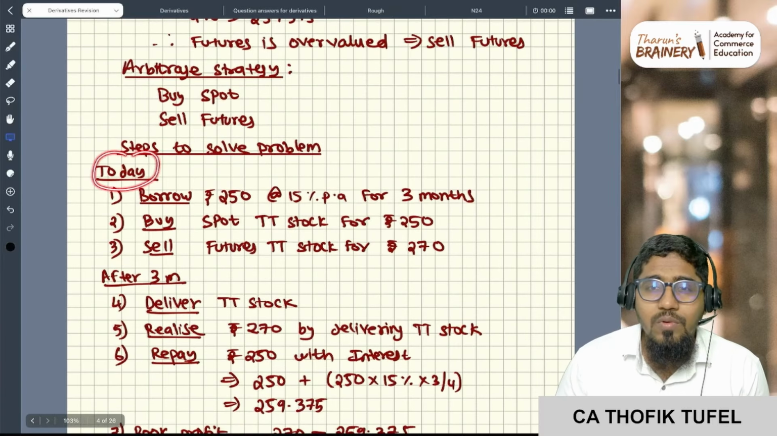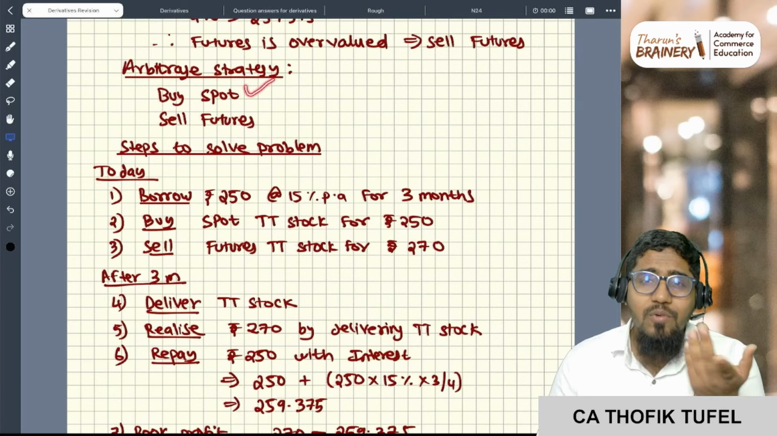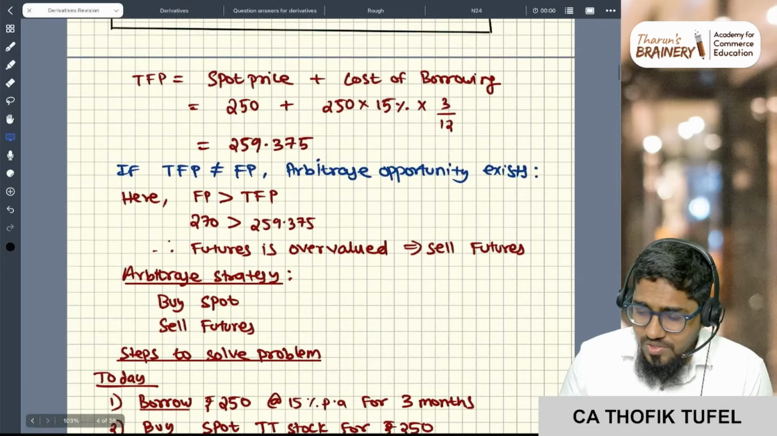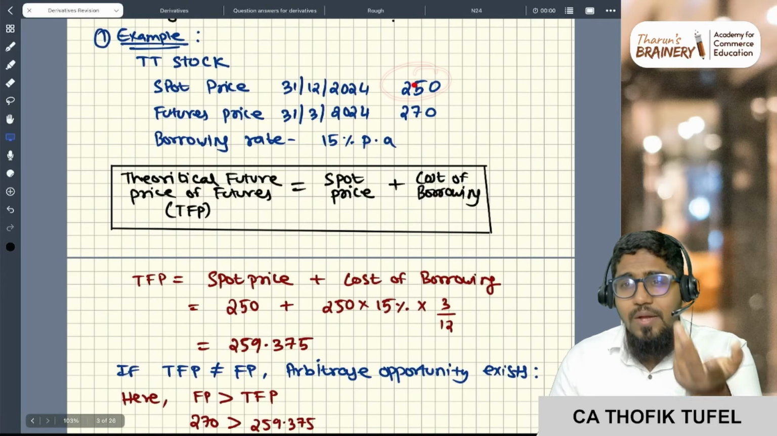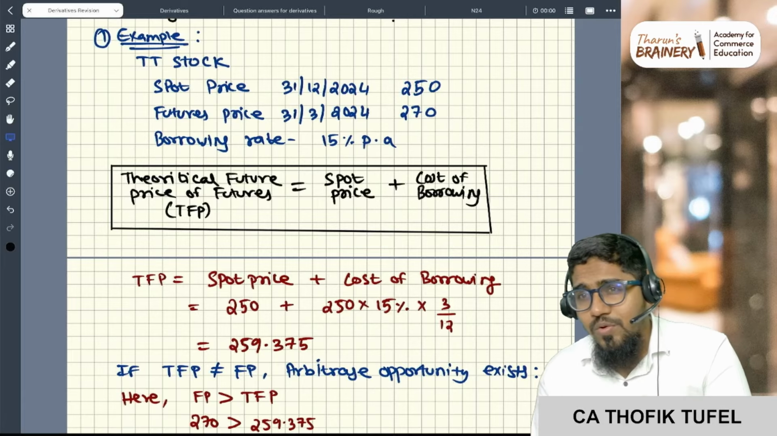First, today what will you do? You want to buy the spot, correct? You don't have money, so first you will borrow. How much do you want to purchase? 250 rupees, right? 250 rupees to buy at spot. I don't have 250. What will you do? Beg, borrow, steal. You borrow.